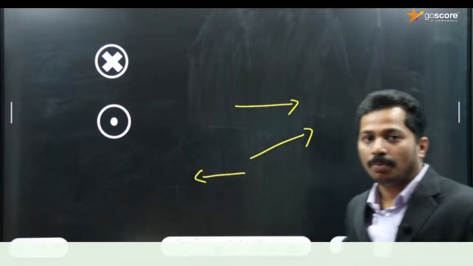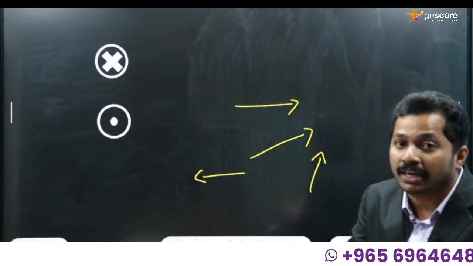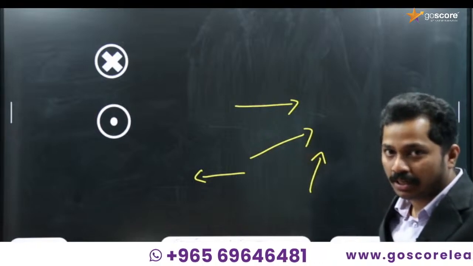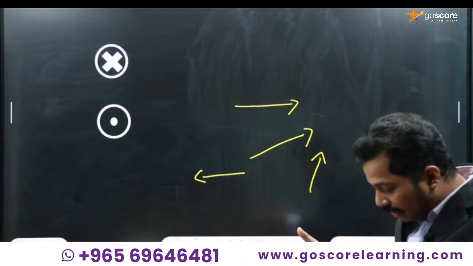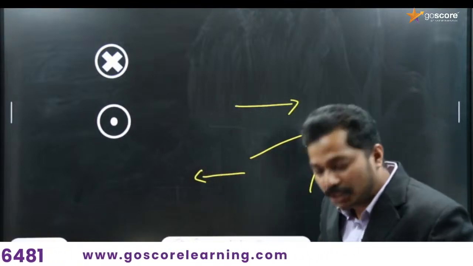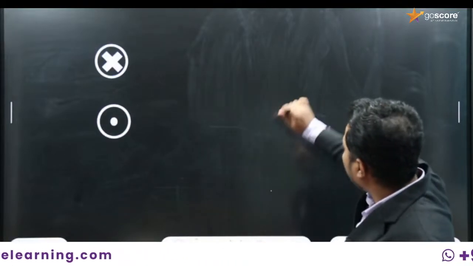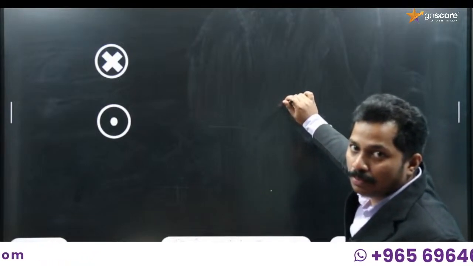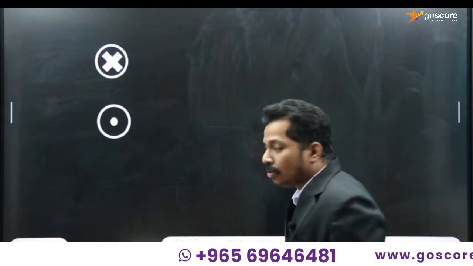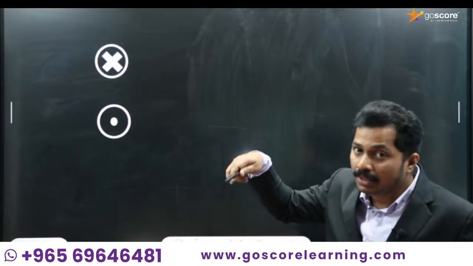The direction of the arrow mark shows the direction of the vector. By representing like this, I can represent any vector with any direction which is lying on the plane. The length of the line segment gives the magnitude of the vector. So how can I represent a vector which is perpendicular to the plane, either coming from the plane or going into the plane? This is the way in which we can represent a vector coming from it or going into it.